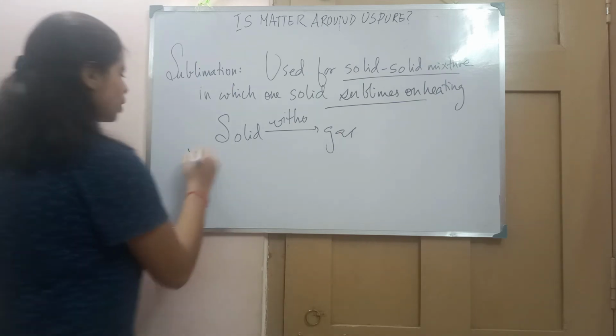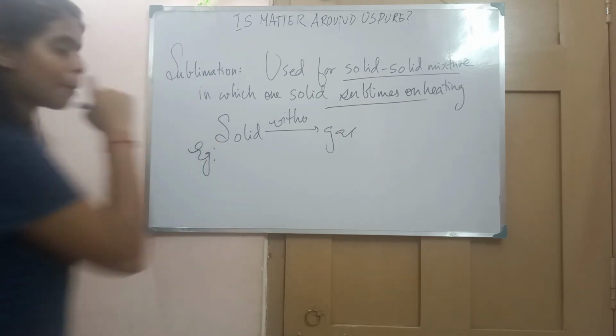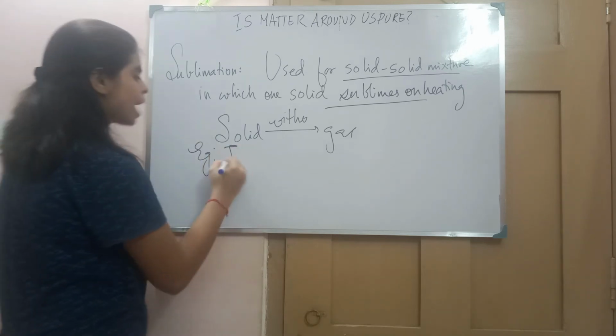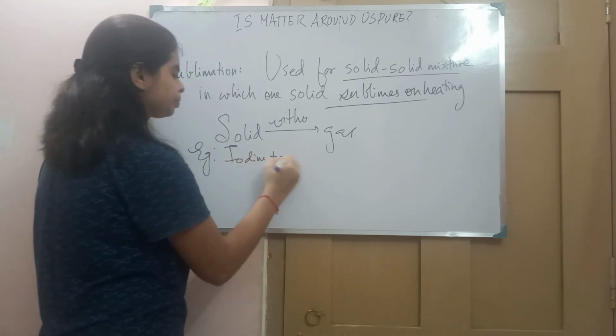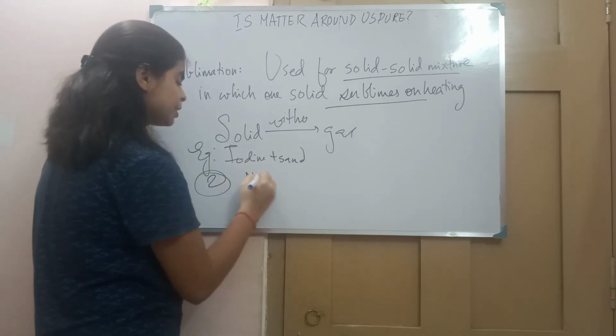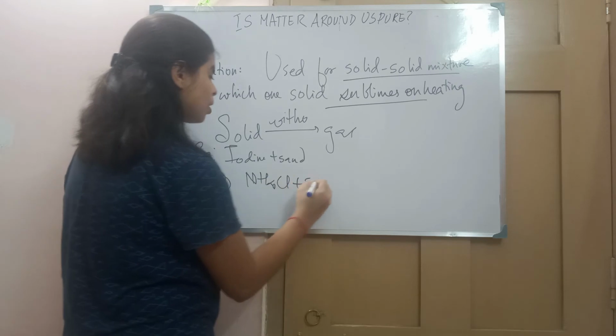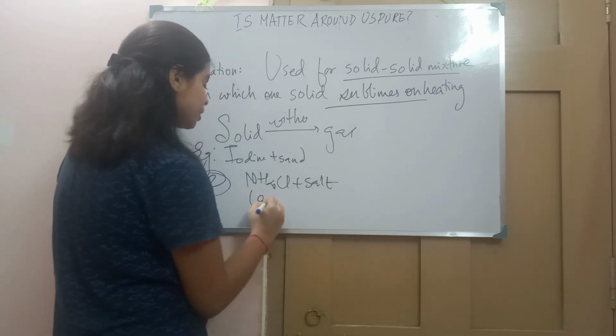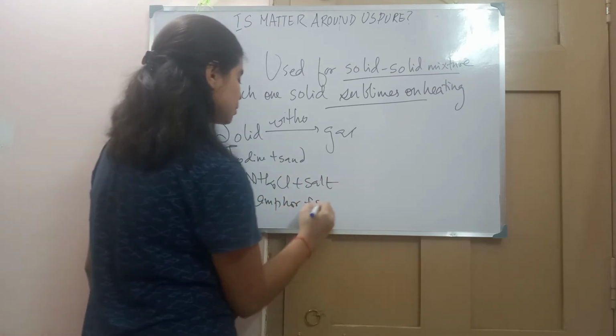And what are the examples in which we can use this sublimation method? Example is iodine plus sand. Another is NH4Cl, ammonium chloride, plus salt, and camphor plus salt.